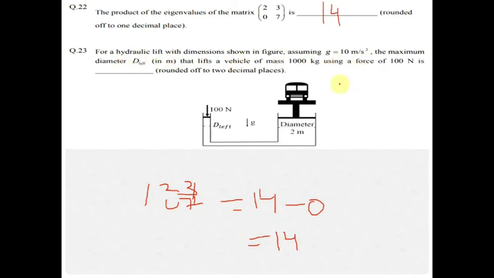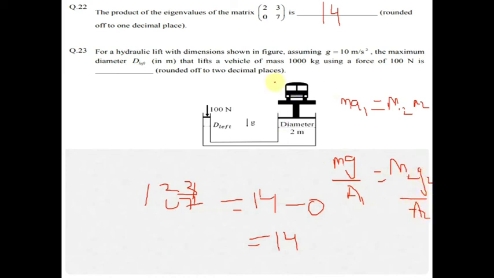For the hydraulic lift, simple question. M1g by A1 equals M2g by A2, force by area, because pressure is the same on both sides. Directly put in the values and solve it.